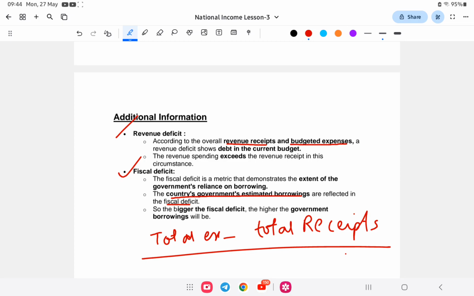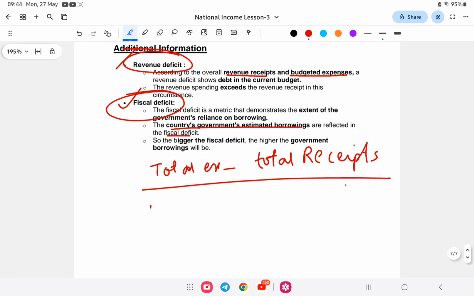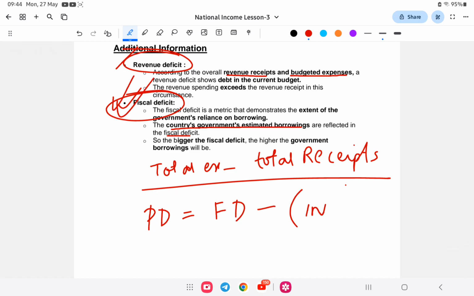Primary deficit is the fiscal deficit minus net interest payment on loans. So these are the three types of deficit.